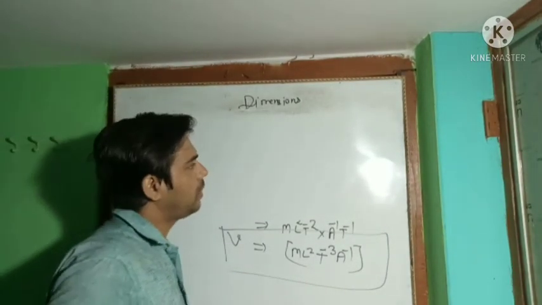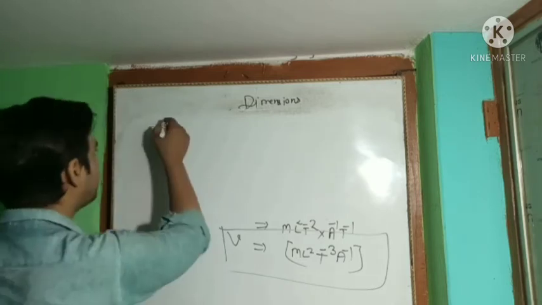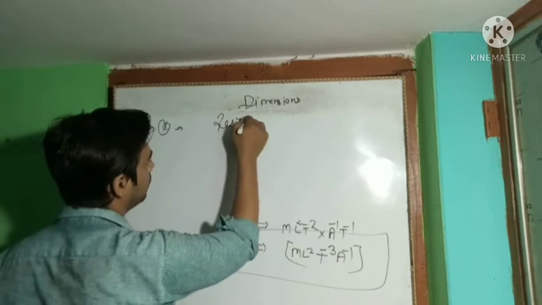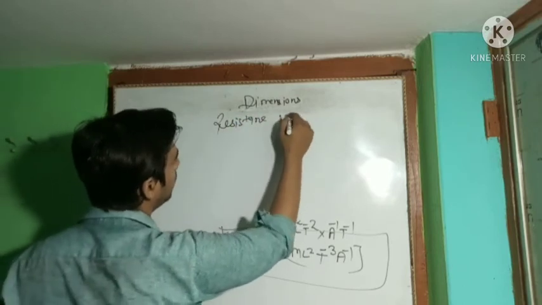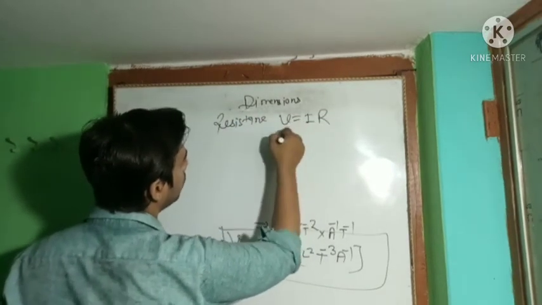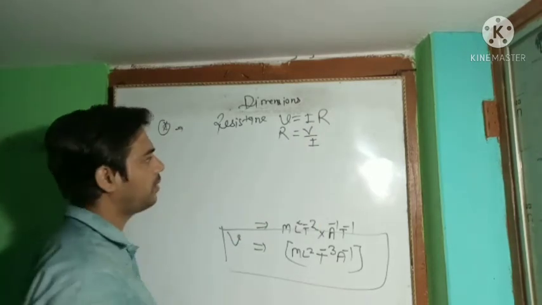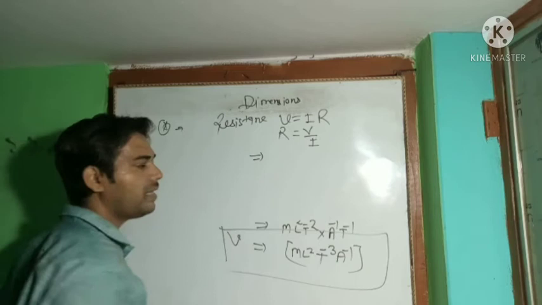Okay, good. Now come to another physical quantity, let's talk about resistance. Resistance is defined as V equals I into R, so R will be V upon I. So find the dimension of V and divide by the dimension of I to get the dimension of R.